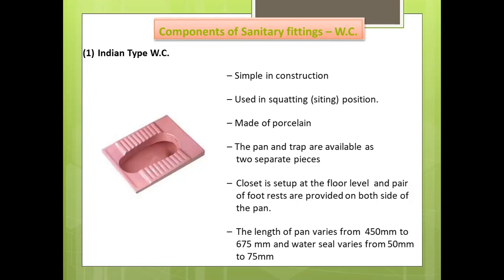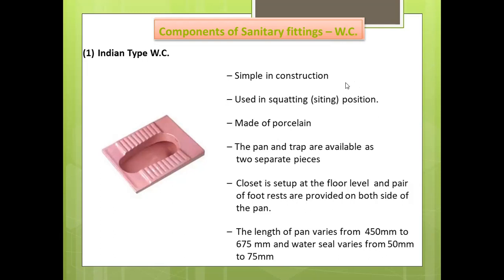A flushing rim is provided on the top interior surface for flushing the closet with water, which is supplied from the flushing tank or cistern. This flushing cistern is normally kept above the closet. The Indian type water closet requires a greater quantity of water, at least 10 liters for the flushing. So these are the Indian type water closets.